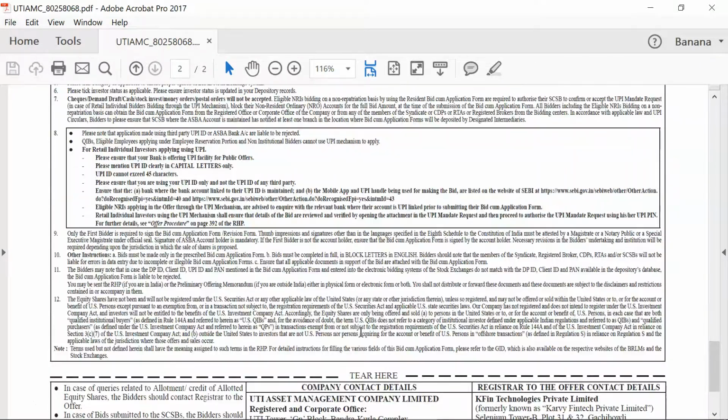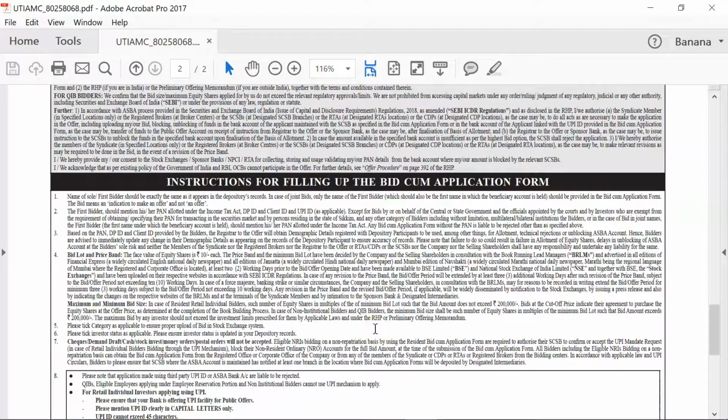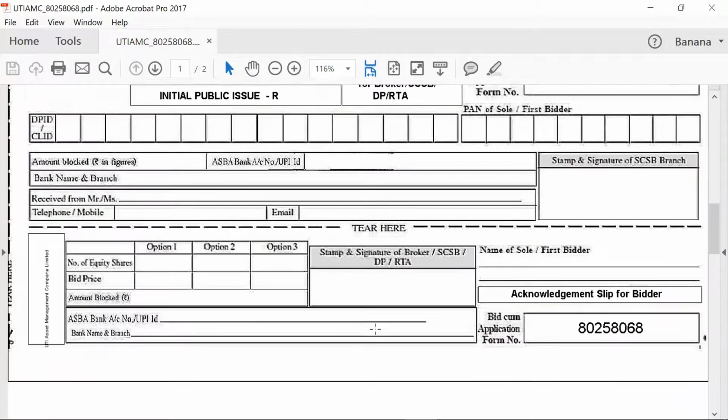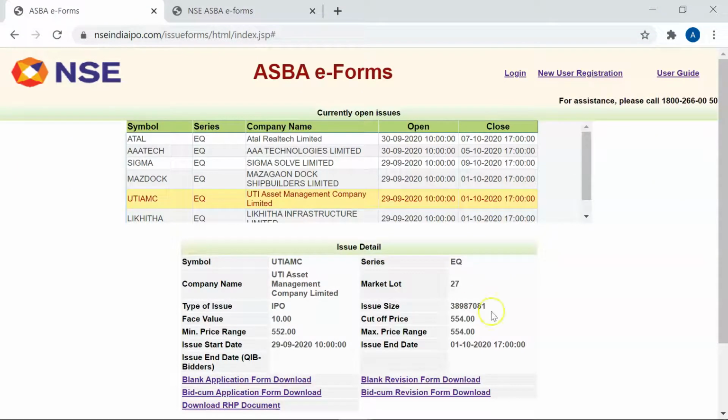Also in this form, we will give the list of ASBA, that is Application Supported by Blocked Amount, ASBA process supported banks. So this is the process you have to do in order to apply for IPO. If you don't have net banking, if you don't have UPI, if you don't have internet banking or debit card activated in your bank account, this is purely offline process and you have to visit the nearest bank branch.